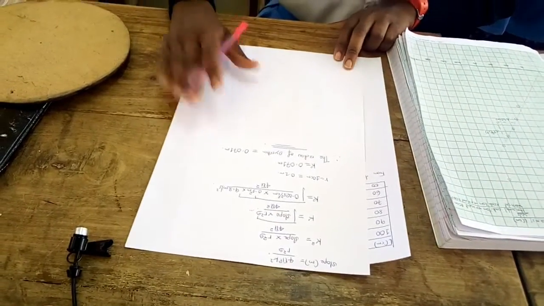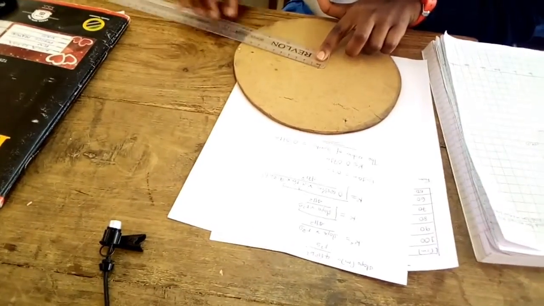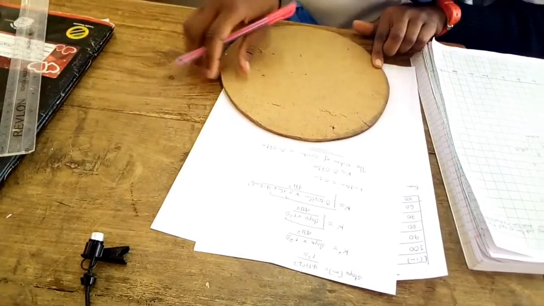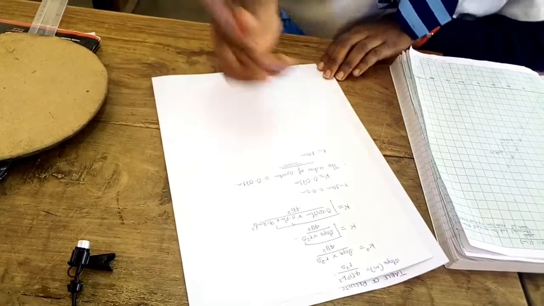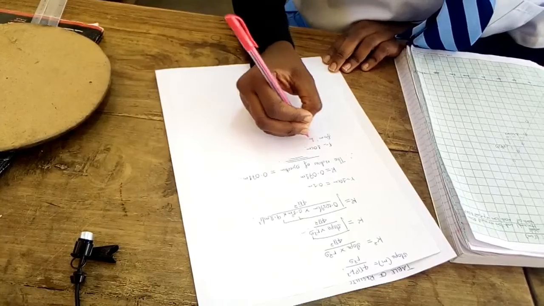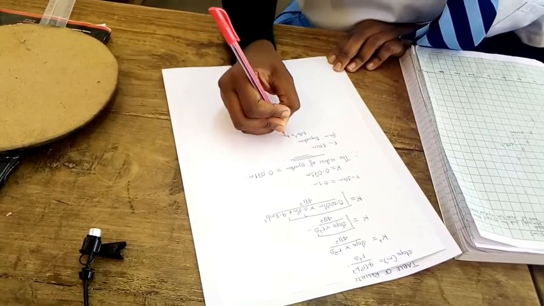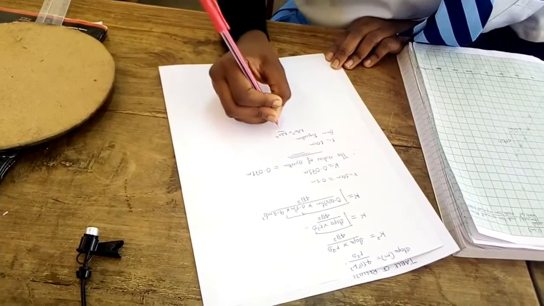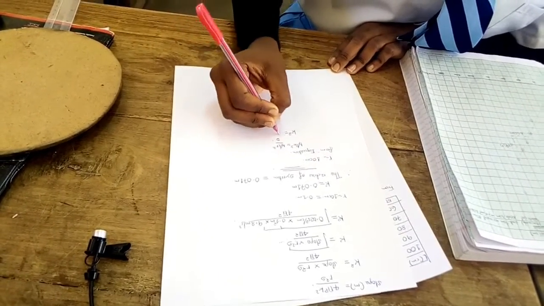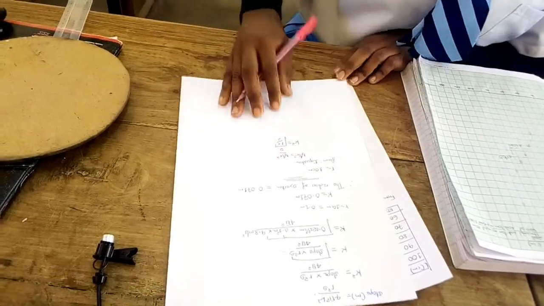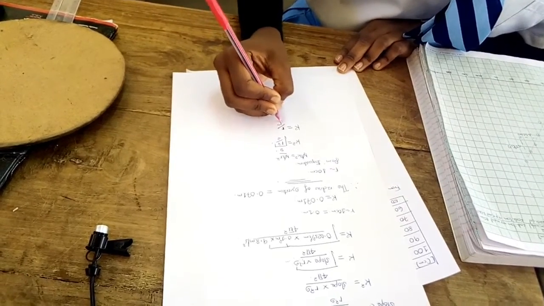Experiment is accurate through measuring the radius of the body, which is 10 centimeter, from the equation m k square is equal to m r square divided by 2. Then mass and mass will cancel. Then k square is equal to r square divided by 2. Then k will be r divided by radical 2.